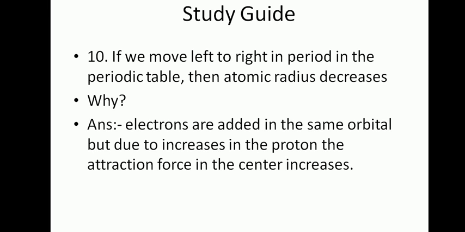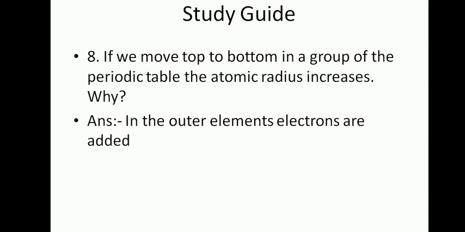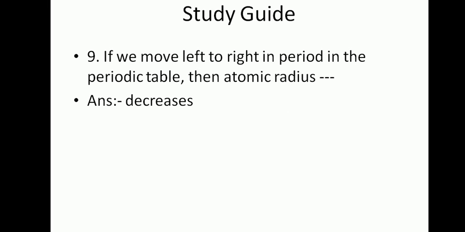So the attraction force from the center increases, and as a result, moving left to right the atomic radius decreases. And if we move right to left along a period, the atomic radius increases. Combining both: top to bottom in a group it increases, and left to right in a period it decreases. Try to remember these two points.